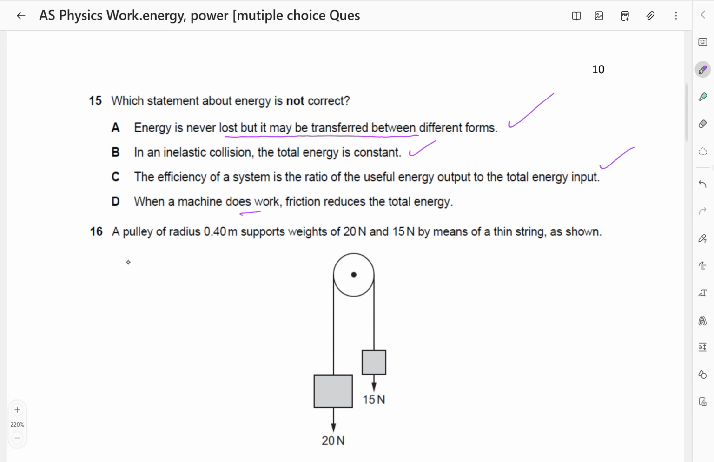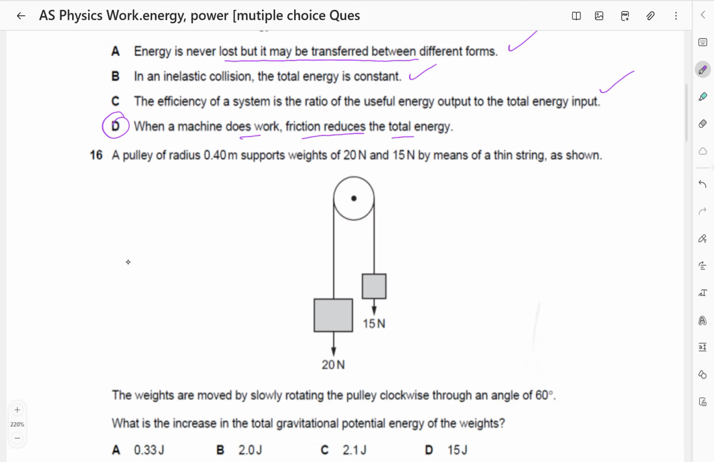When a machine does work, friction reduces total energy. This statement is not correct. When a machine does work, friction wastes energy. So in other words, energy is converted into other forms, but total energy is not reduced. The total energy is constant.